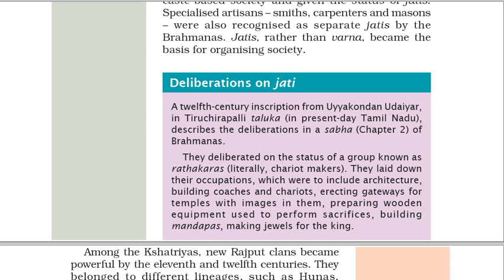Deliberations on Jati. A 12th century inscription from Uyyakondan Tirumalai, in Tiruchirappalli Taluka, in present-day Tamil Nadu, describes the deliberations in a Sabha, Chapter 2, of Brahmanas. They deliberated on the status of a group known as Rathakaras, literally, chariot makers. They laid down their occupations, which were to include architecture, building coaches and chariots, erecting gateways for temples with images in them, preparing wooden equipment used to perform sacrifices, building mandapas, making jewels for the king.